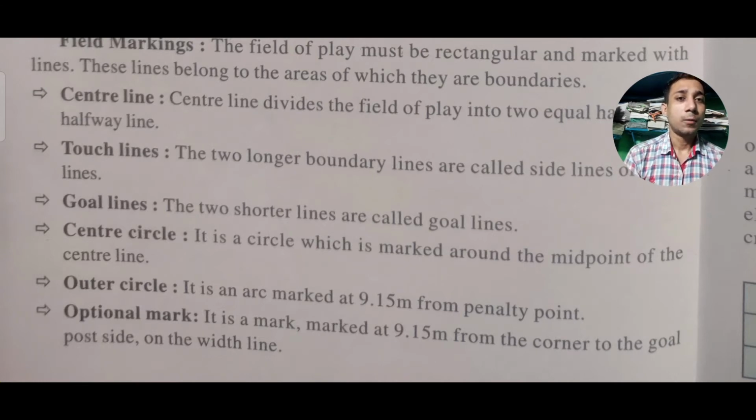Thereafter we see the outer circle. So what is the outer circle? The outer circle is an arc marked at 9.15 meter from the penalty point. And what is a penalty point? You will come to know in this chapter. Thereafter we can see the optional mark. It is a mark marked at 9.15 meter from the corner to the goal post, outside on the width line. So the optional mark is situated between the corner and the goal, about 9.15 meter.